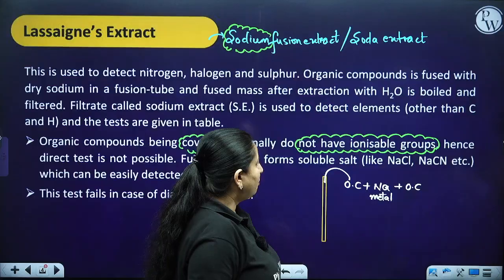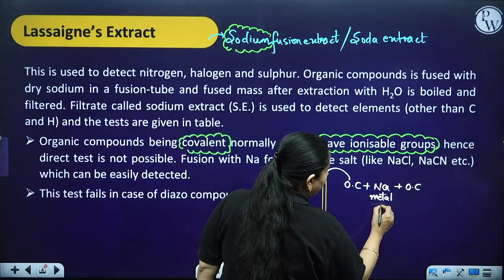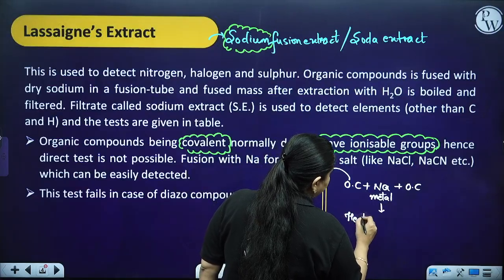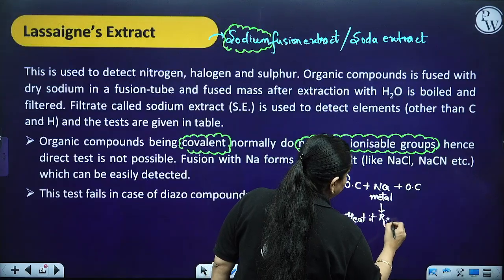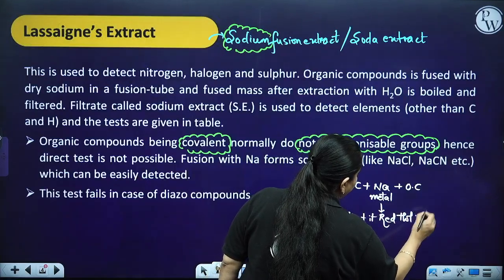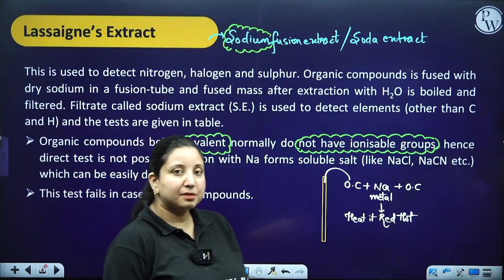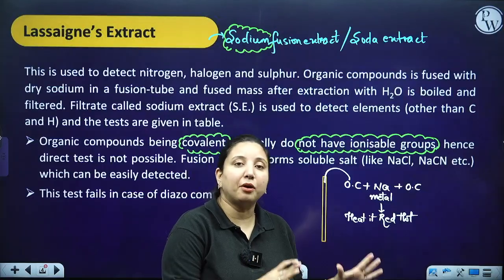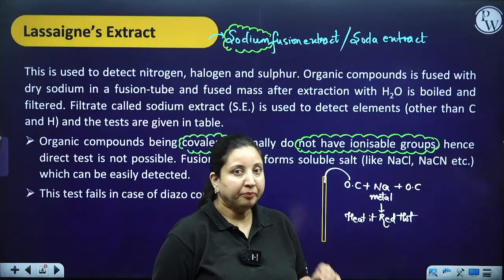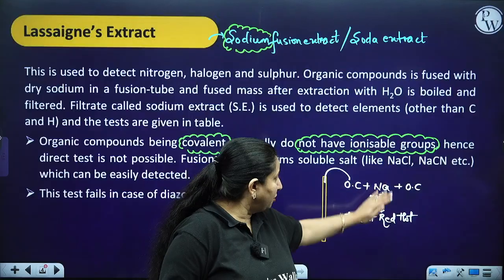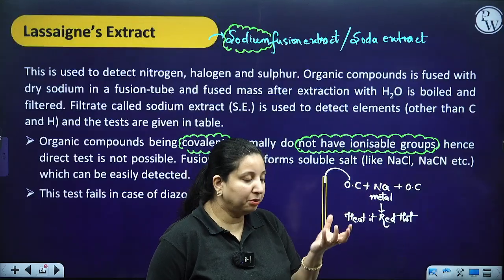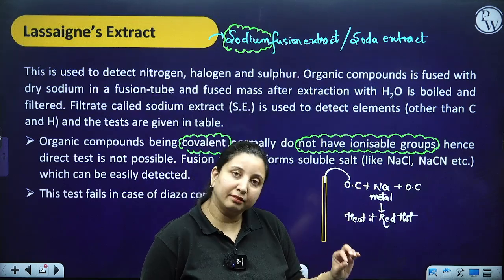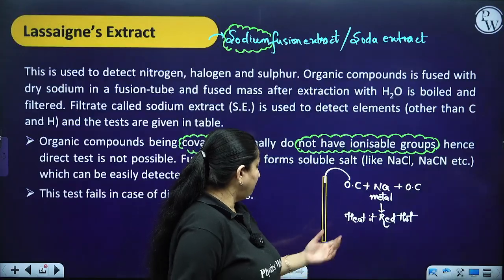Now after adding it, just heat it to red hot, like a blacksmith does with iron. In the same manner you have to heat it up to a red hot temperature. Before doing all this procedure, take a china dish and keep cold water in that.